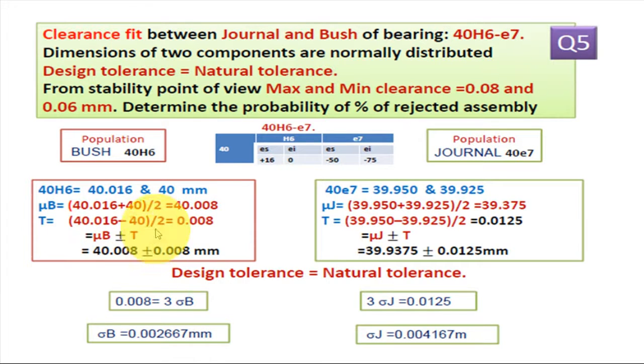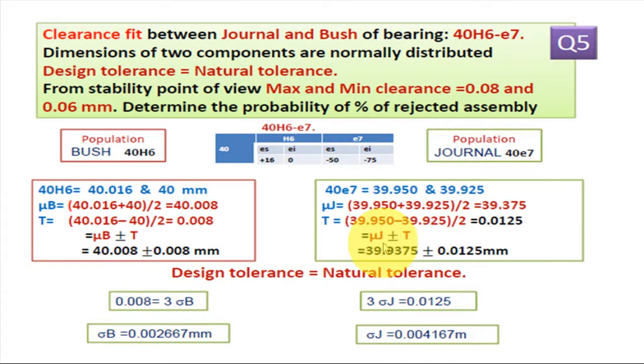So for the bush, the mean value is 40.008 plus or minus a tolerance of 0.008 mm. Similarly for the journal e7, having a maximum value of 39.950 and a minimum value of 39.925. The mean value for the journal is 39.9375, and the tolerance is (39.950 minus 39.925) divided by 2, which comes to 0.0125.